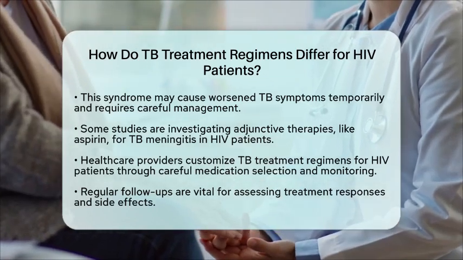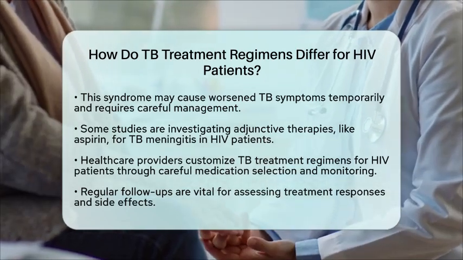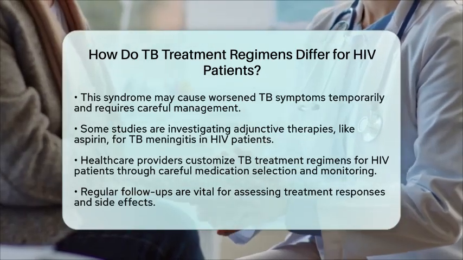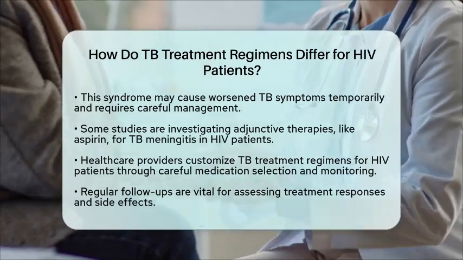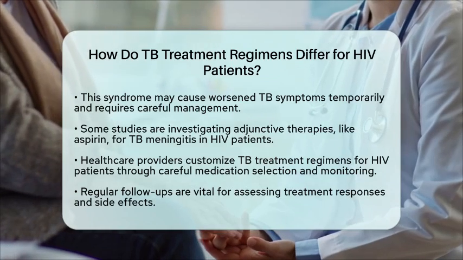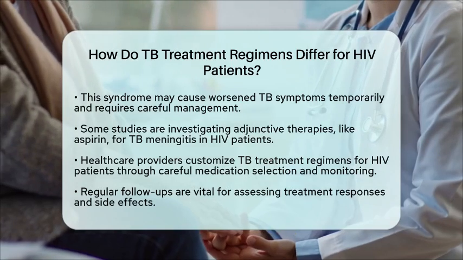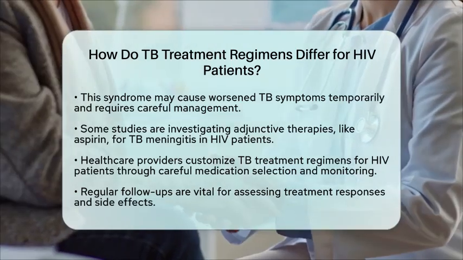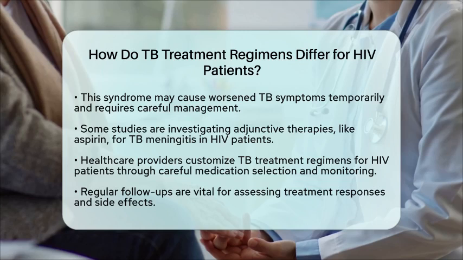In summary, tuberculosis treatment for HIV patients is different due to the need to manage drug interactions, the potential for longer treatment courses, and the complexity of care required to address immune system challenges. These adjustments are essential for effective tuberculosis control while ensuring the safety and efficacy of HIV treatment. Always consult healthcare professionals for personalized medical advice.